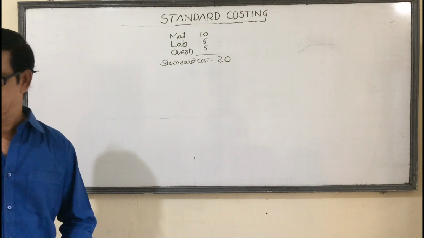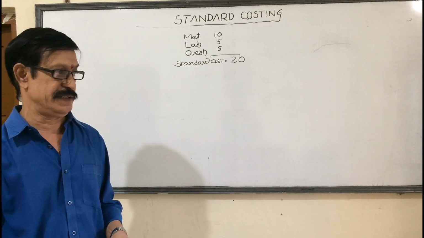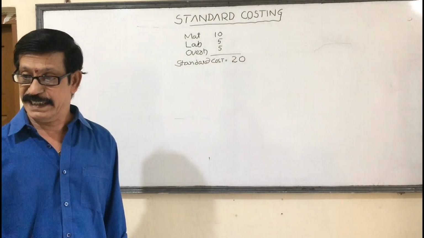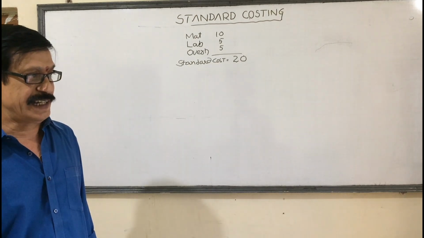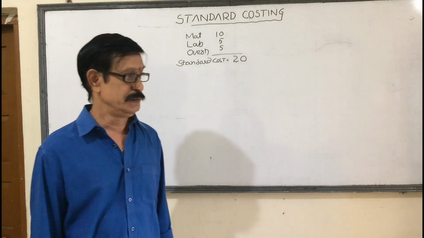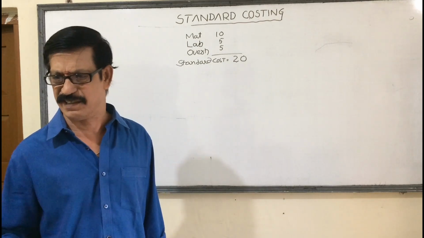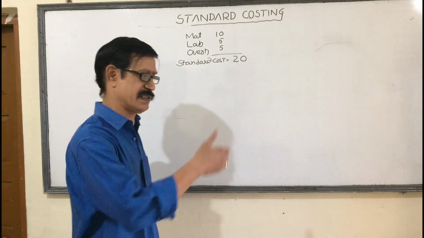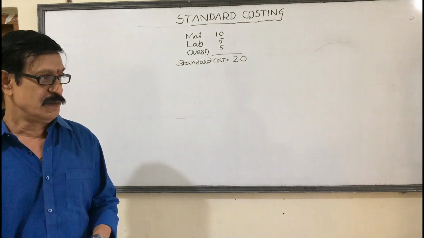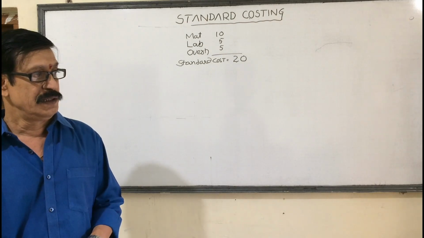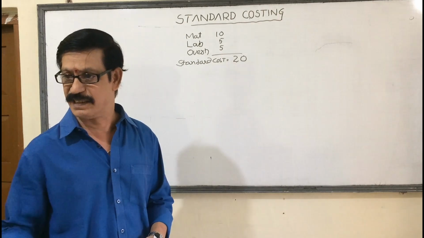Before going through production, we predetermine the cost, estimated cost, expected cost. It is expected based on past experience by studying price level changes, quality control, and we take so many factors into consideration to decide the standard cost, like men and material, money and machinery, machine breakdown, idle time of labor, production techniques or operating methods.